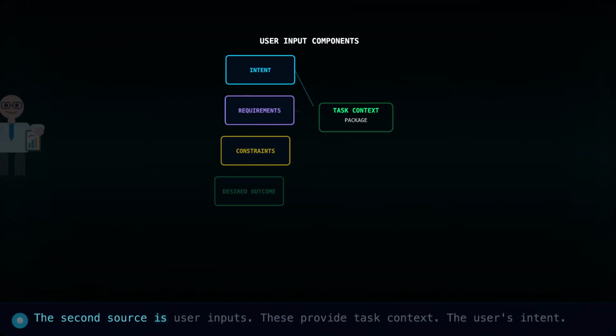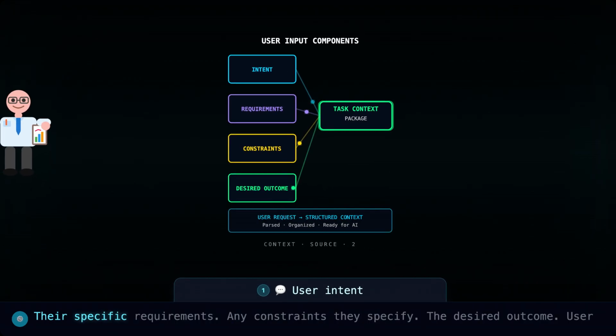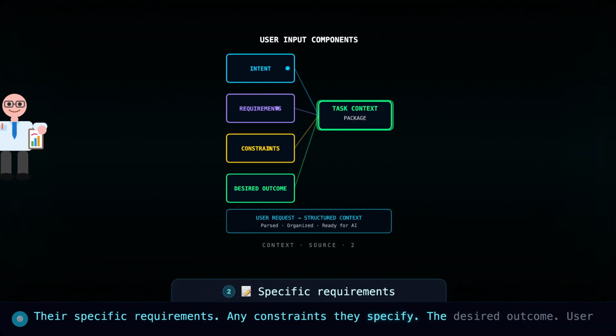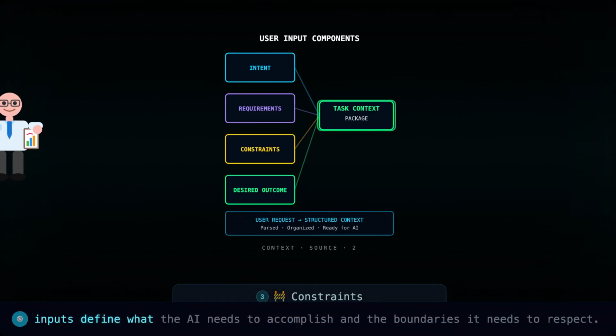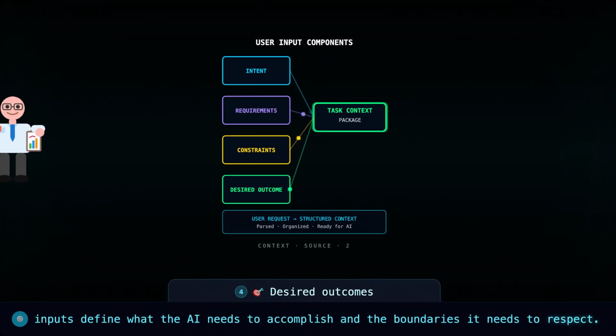The second source is user inputs. These provide task context, the user's intent, their specific requirements, any constraints they specify, the desired outcome. User inputs define what the AI needs to accomplish and the boundaries it needs to respect.